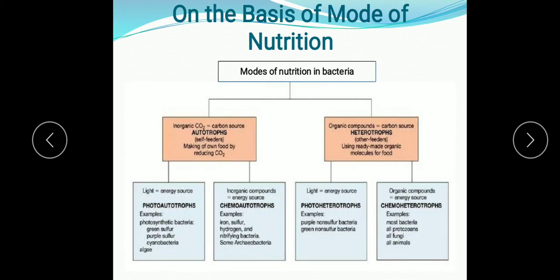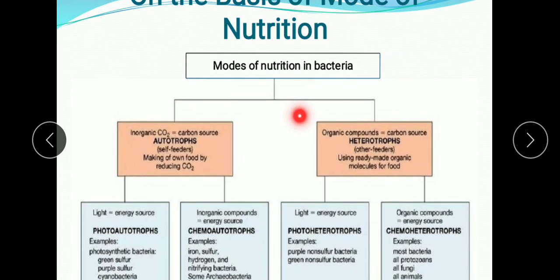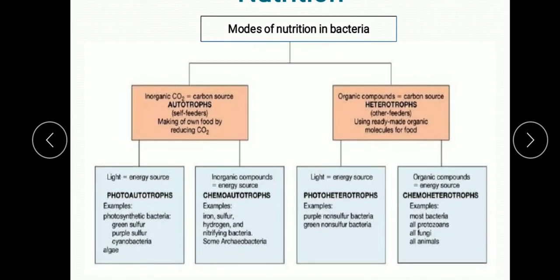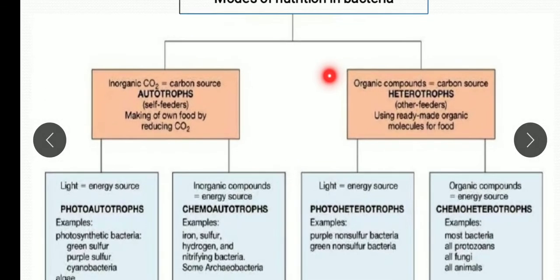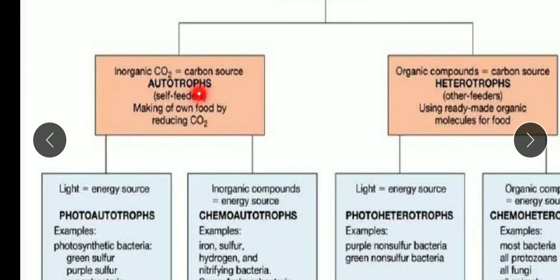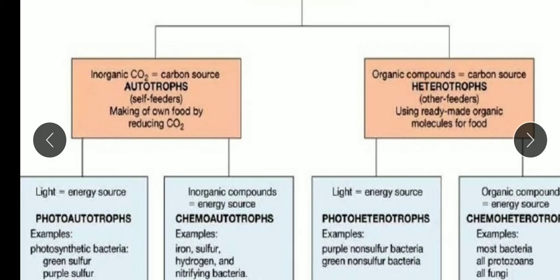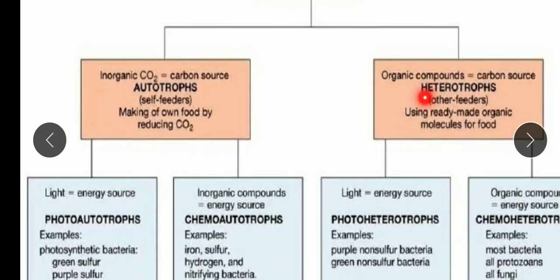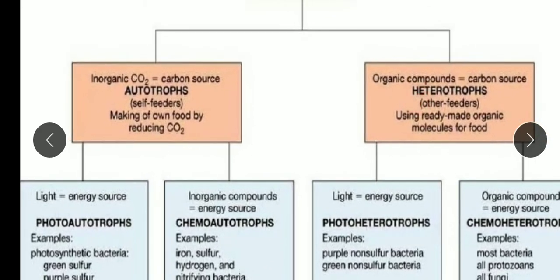And now the next classification we will study is on the basis of mode of nutrition, meaning the type of food or the way by which they get the food. On that basis, bacteria are basically of 2 types, autotroph and heterotroph. You understand these already. Autotroph means capable of synthesizing their own food, while heterotrophs depend on others for their food.